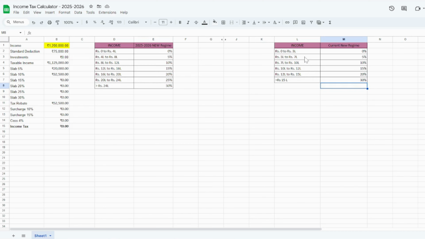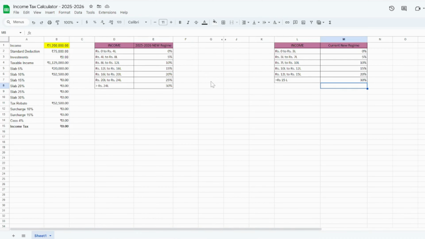Now up to 7 lakh we don't have to pay any tax, and with the standard deduction of 50,000, up to 7.5 lakhs we don't have to pay any income taxes. But now that limit from 7 lakh has been increased to 12 lakh. So from the next year onwards, up to 12 lakh we don't have to pay any income tax. Plus there is a standard deduction which has been increased from 50,000 to 75,000. So that means we don't have to pay any income taxes up to 12 lakh 75,000.